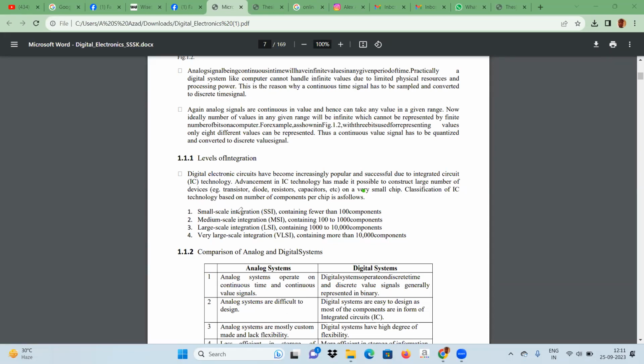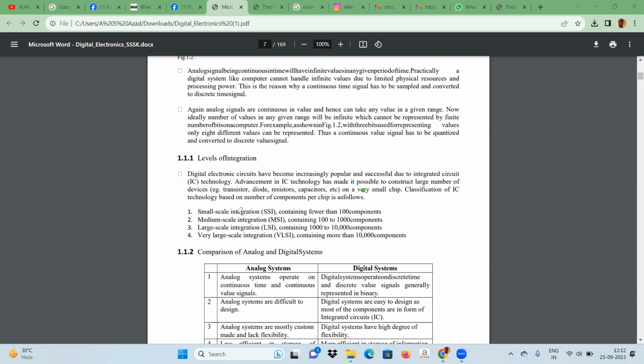Digital electronic circuits have become very popular and successful due to integrated circuit IC technology. Analog signal and digital signal are both representations of electrical signal.